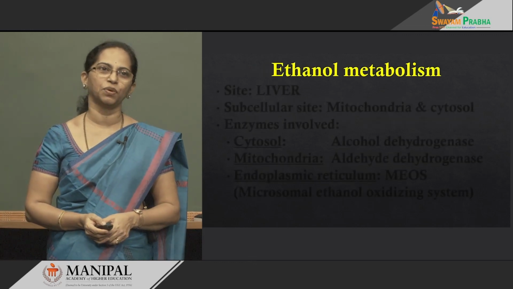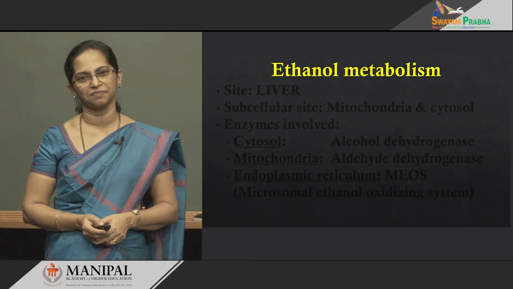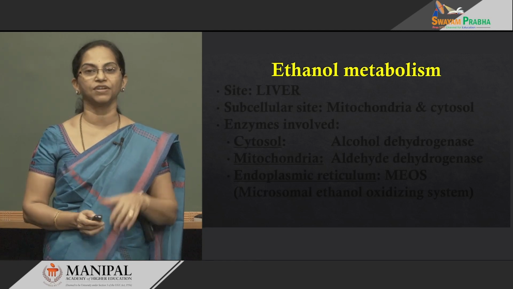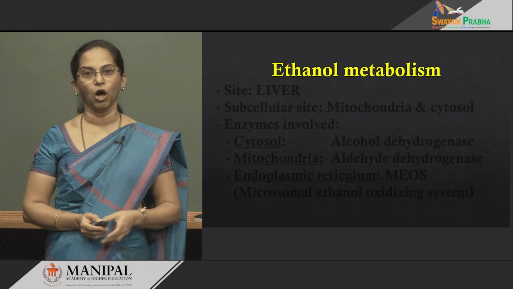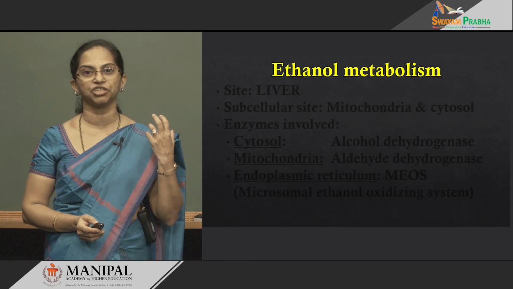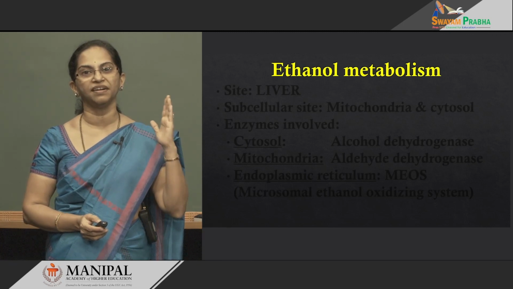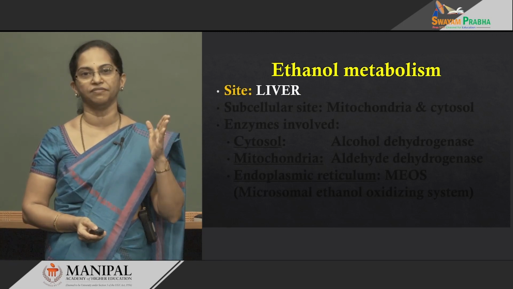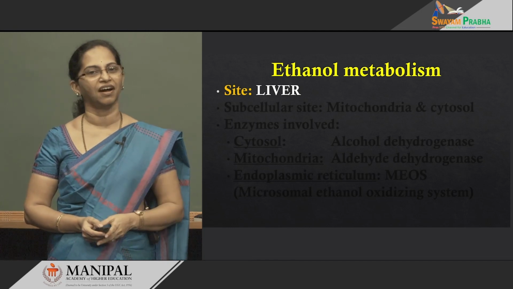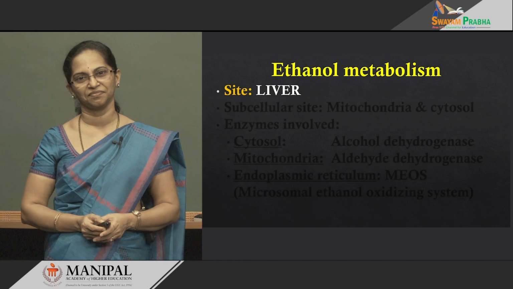So, let's begin with ethanol metabolism. Where is alcohol metabolized? Which is the major site? All the alcohol that a person drinks through the blood circulation finally reaches one destination, that is the liver. So, the liver is the major site for alcohol metabolism.